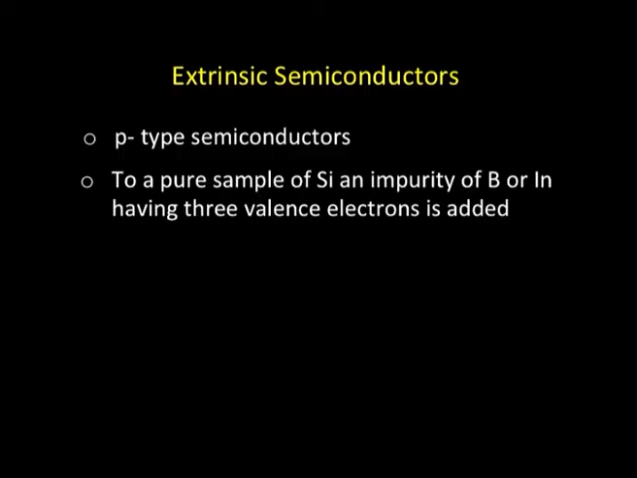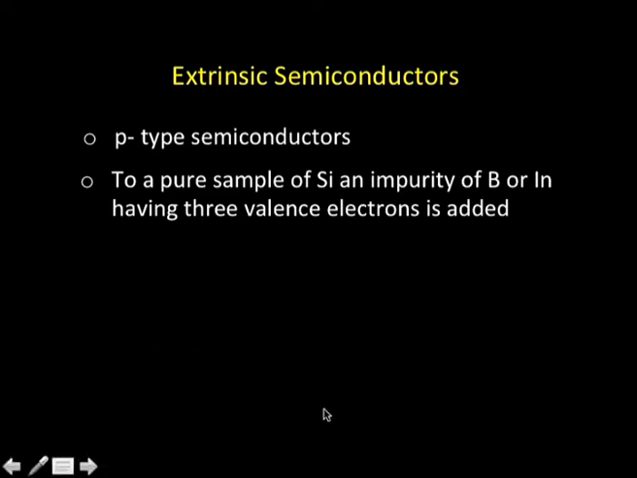Let us move further and talk about the second type of extrinsic semiconductors, termed p-type semiconductors. It is similar to n-type semiconductors: we take a pure sample of silicon and add an impurity, but in this case we add an impurity of, say, boron or indium. The important thing is that these two elements have only 3 valence electrons, 1 valence electron short of silicon. Silicon had 4, so we are introducing an impurity which has 1 electron less in the valence shell.